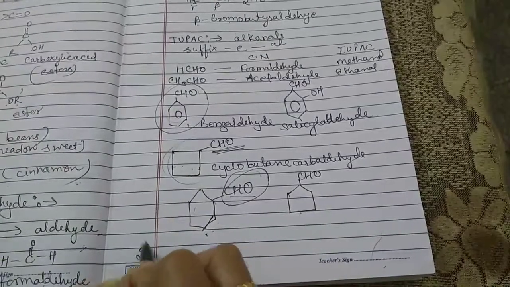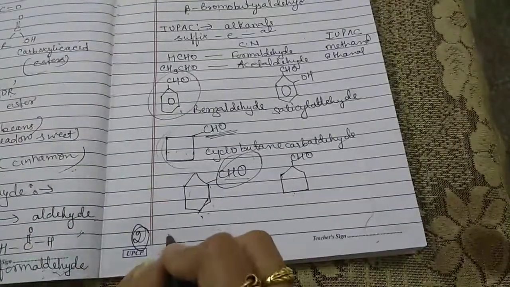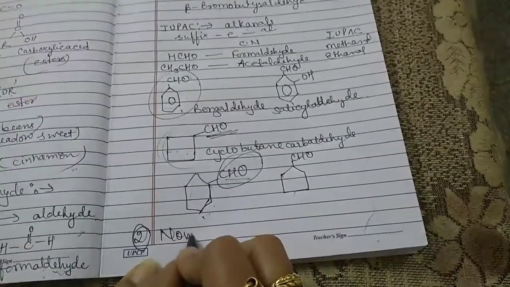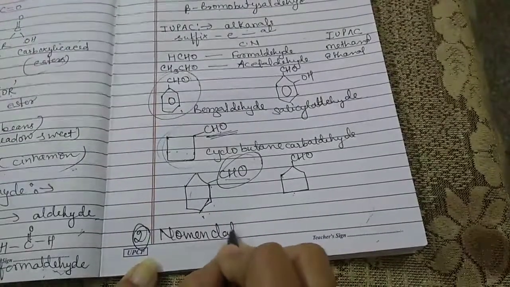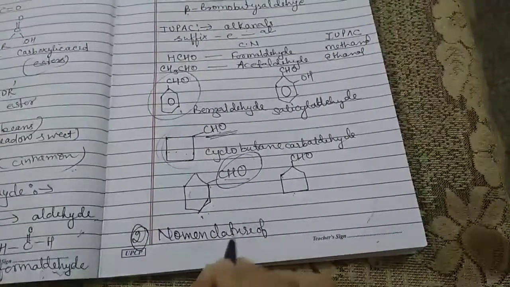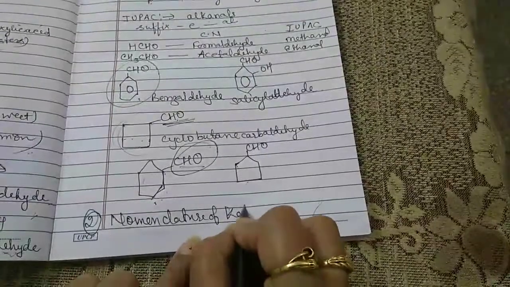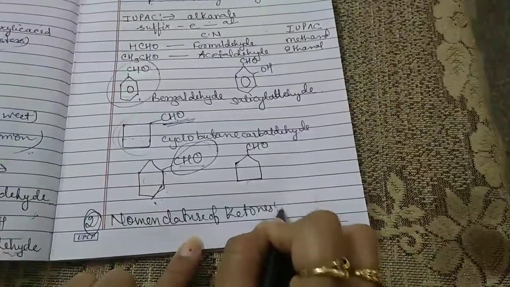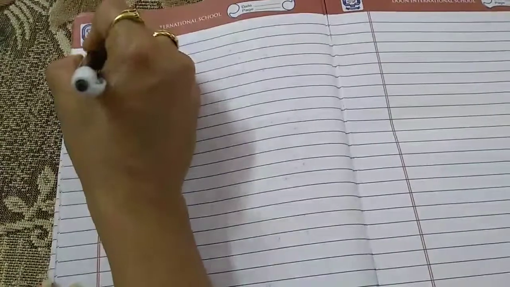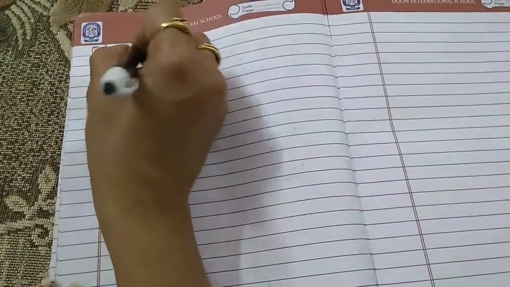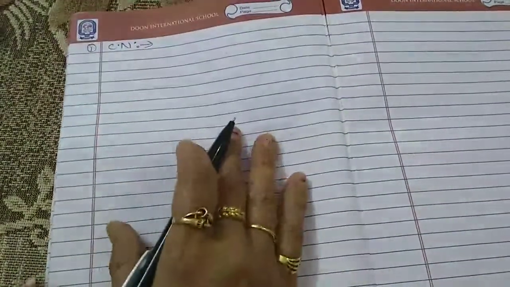Now the second one is the nomenclature of ketones. According to this nomenclature, first is the common name, or the common system of nomenclature.